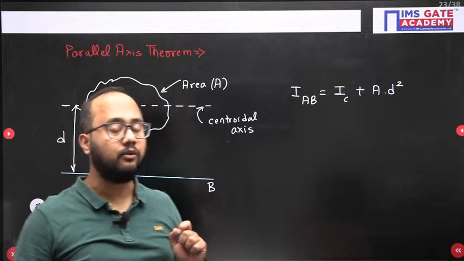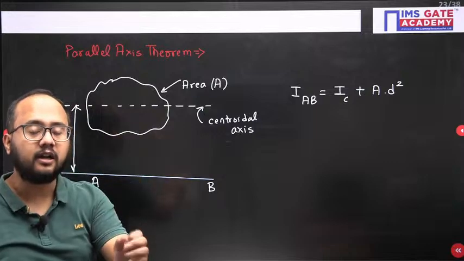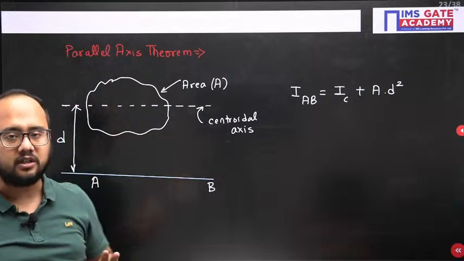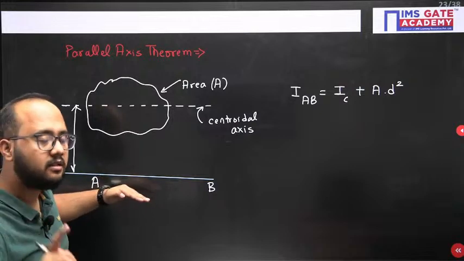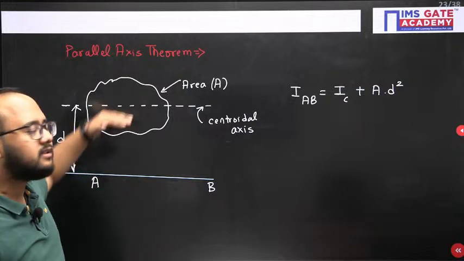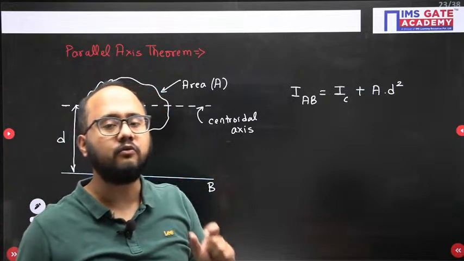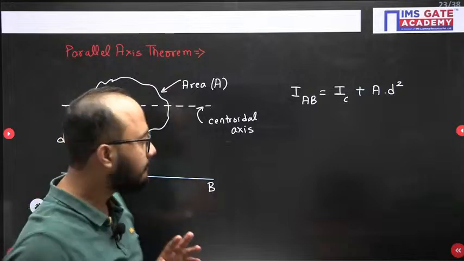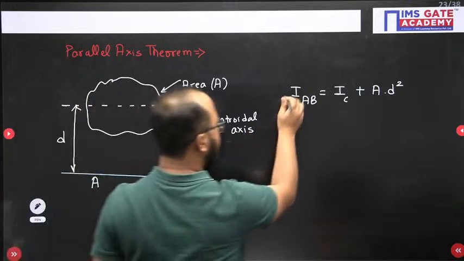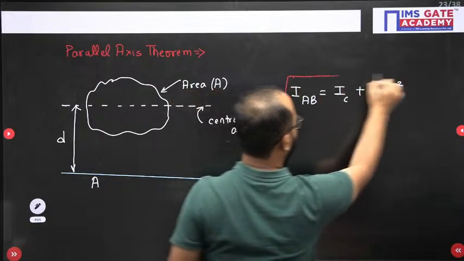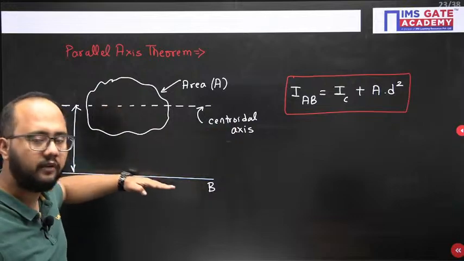Again I am telling you, whenever there is a given body and you have to calculate the body's area moment of inertia about any axis, the condition is what? That axis should be parallel to one of the centroidal axes of the body itself. When it is confirmed this axis is parallel to one of the centroidal axes, I can directly use this relation. So with this relation I will get the moment of inertia value about AB.